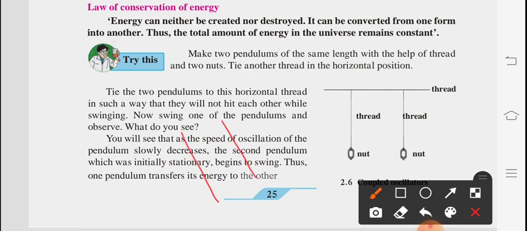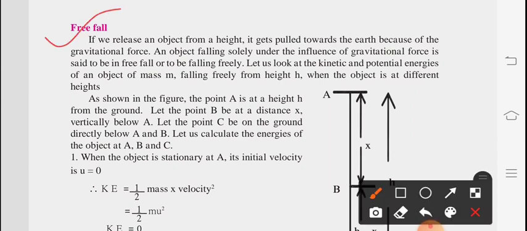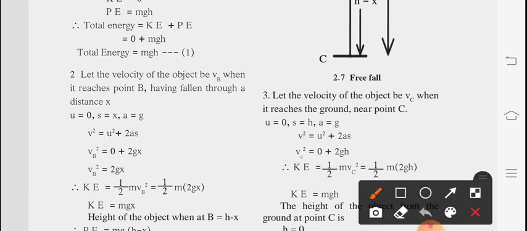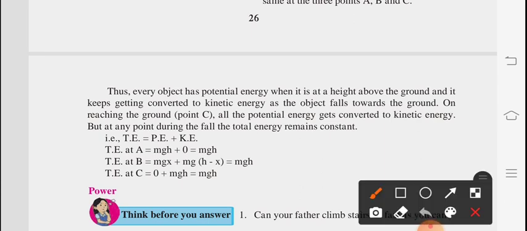Today's homework is the definition for law of conservation of energy, this much only. Next is for free fall. For free fall you have to write everything which is given, this diagram and all, number 1, number 2, all these things. You have to find point A, point B, point C, and you have to say at the last point that total energy is the same for every point, and it converts from potential energy to kinetic energy, and it is constant for the overall way.